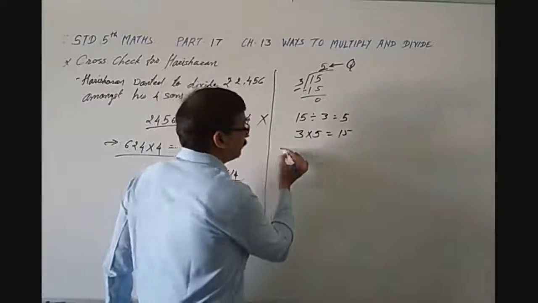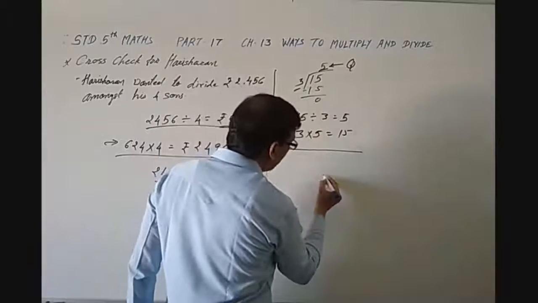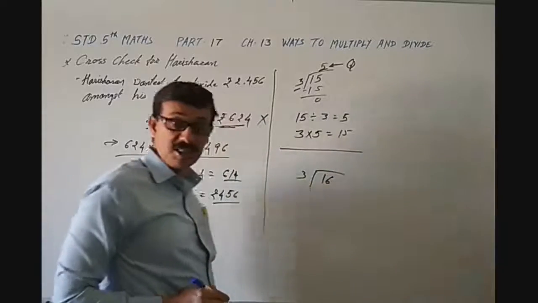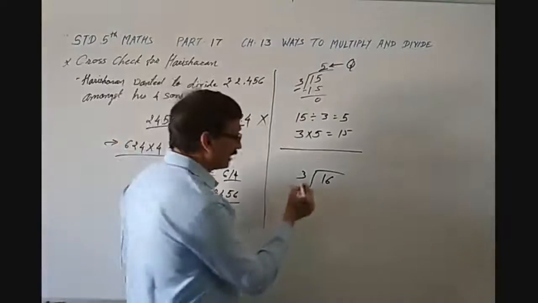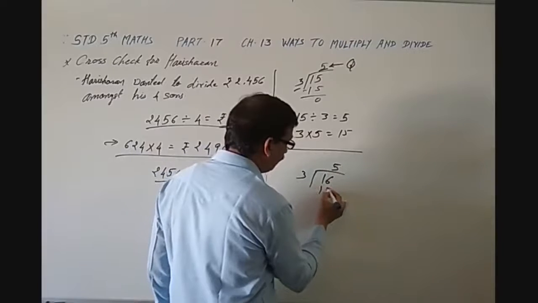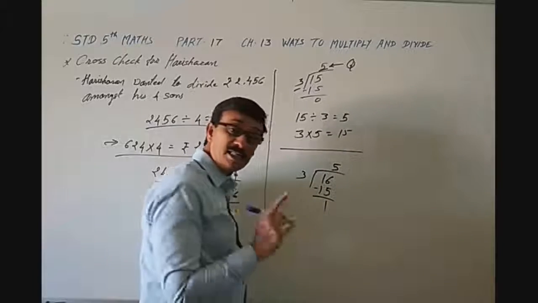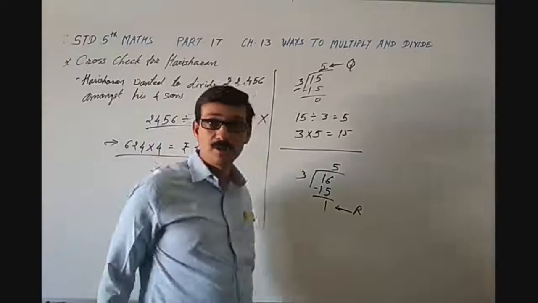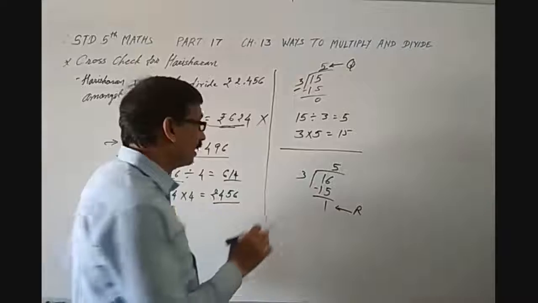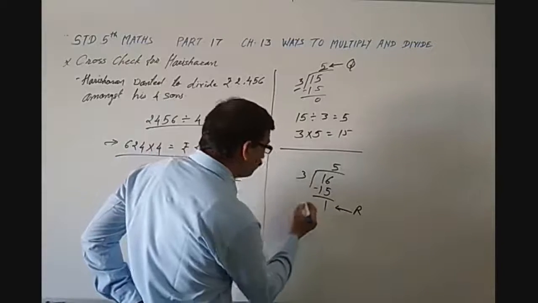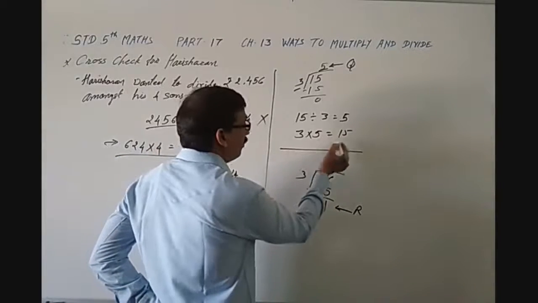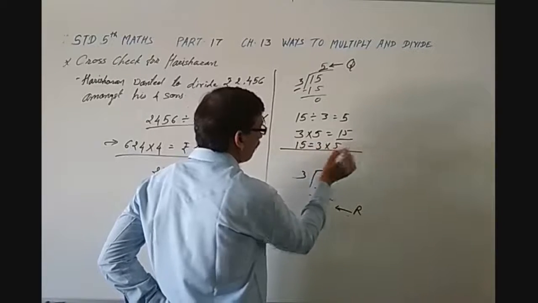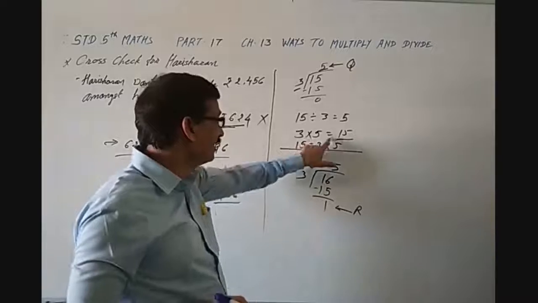And the second thing: suppose we divide 16 by 3. Then the answer is 3 fives are 15 and 1 is left. This is called the remainder. So in this one, 15 is equal to 3 multiplied by 5, the same thing.